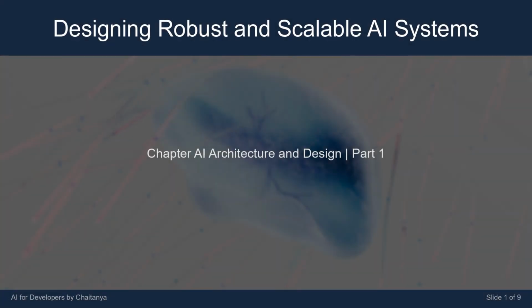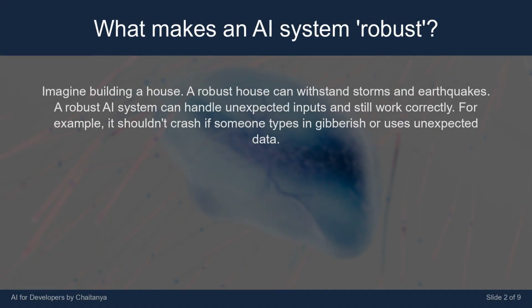I'm Chaitanya talking bot. Today's lesson is titled Designing Robust and Scalable AI Systems. Imagine building a house. A robust house can withstand storms and earthquakes. A robust AI system can handle unexpected inputs and still work correctly. For example, it shouldn't crash if someone types in gibberish or uses unexpected data.